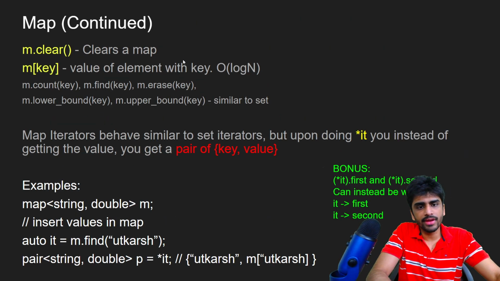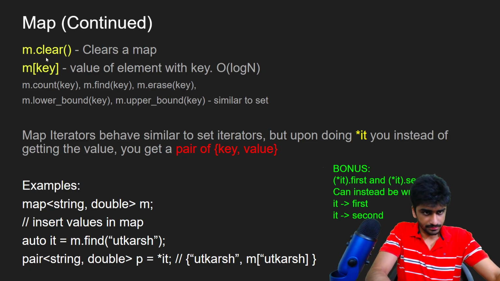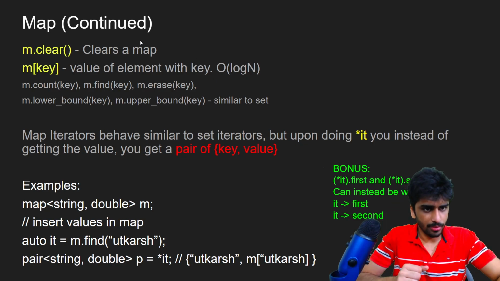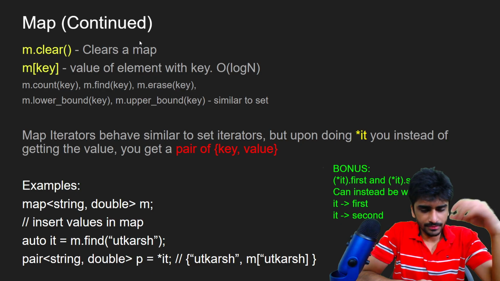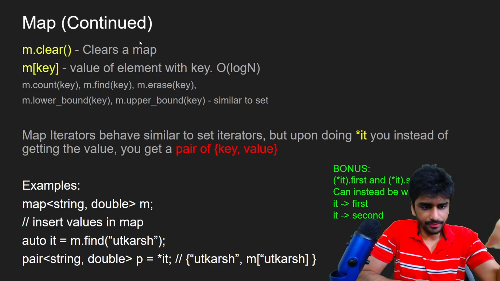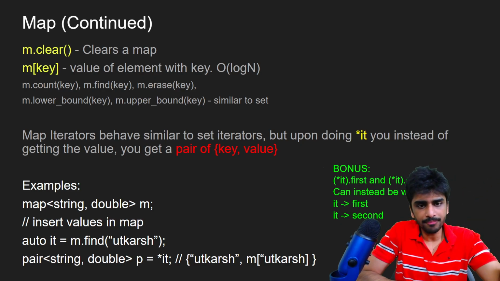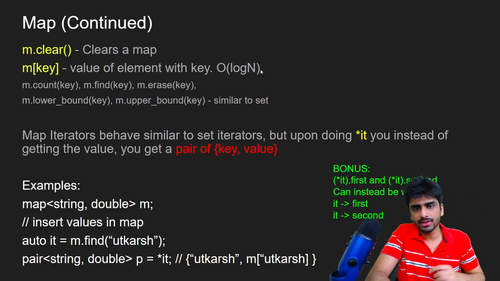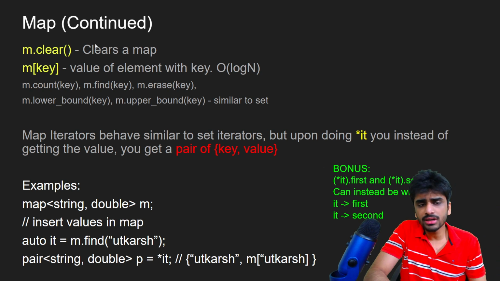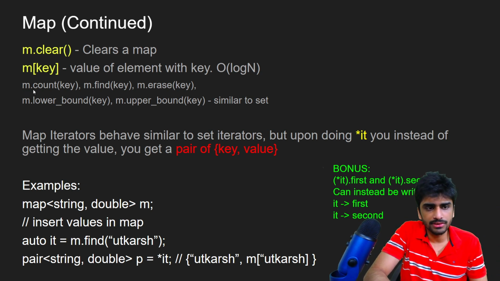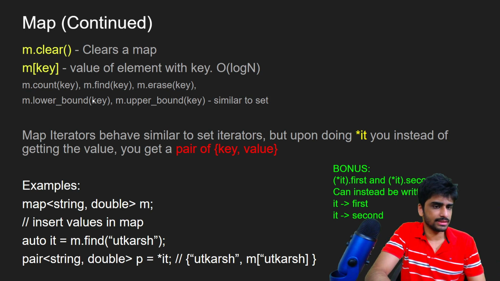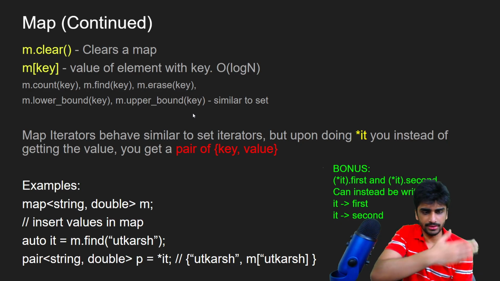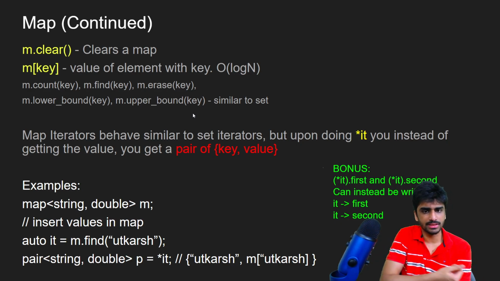Since these are very similar to set, again all operations work in O of log n time. Even if you try to access a key, it works in O of log n time. So normally if you access an element from an array, then that works in O of 1 time. But if you access an element in a map, then that works in O of log n time. So m dot clear clears a map, and all of these functions, the count, find, erase, upper bound, lower bound, are similar to set. So you can read about them in the page with the set.